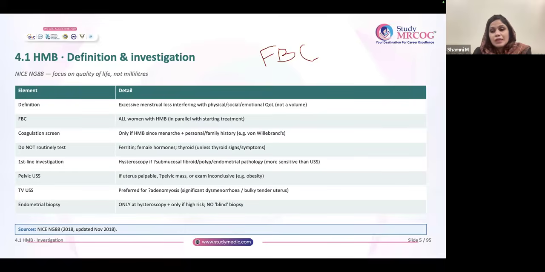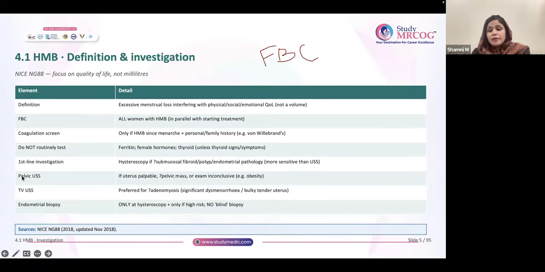Mostly you have to write transvaginal ultrasound. If in the question they specifically mention that it is a big pelvic mass, and at all you see an option TVS plus TAS, you select that. Transabdominal scan is basically used as a supplement with the transvaginal scan in bigger masses.